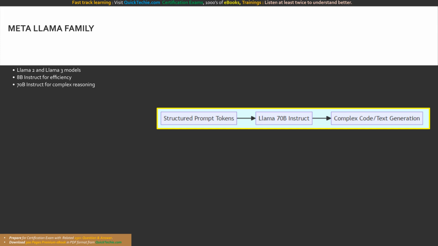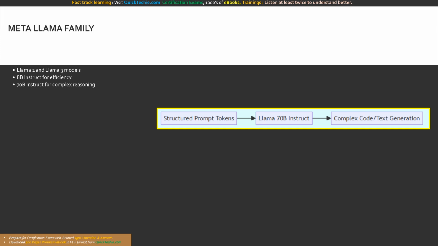Furthermore, Llama models utilize a unique prompting syntax involving specialized tokens like the begin of text and start header ID markers to clearly define system, user, and assistant roles within the prompt context. Because the Llama architecture is so widely adopted in the open source community, there is an enormous ecosystem of developer tools, prompt templates, and integration guides available. By leveraging the Meta Llama family on Amazon Bedrock, you combine the flexibility of an open architecture model with the unparalleled security, scalability, and managed infrastructure of the AWS cloud. It is an extraordinarily potent combination for enterprise developers.